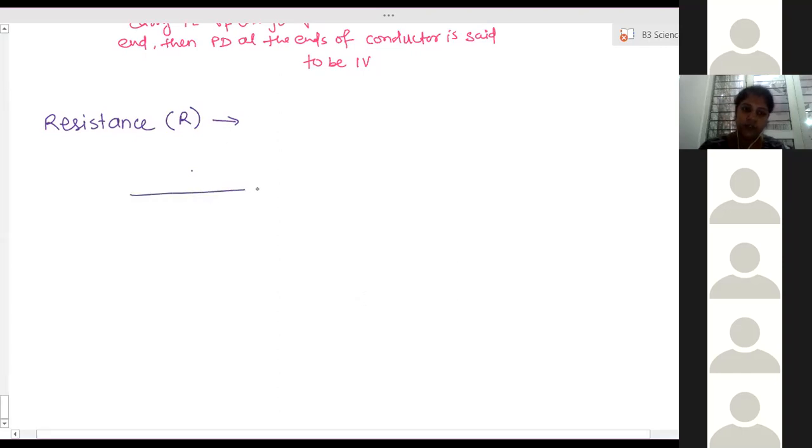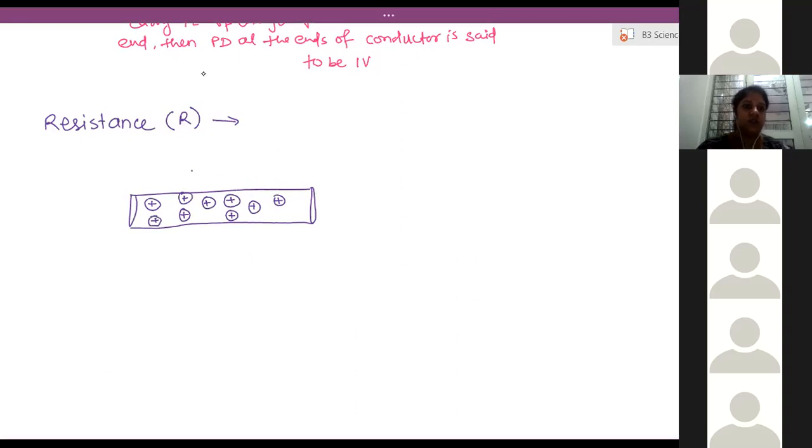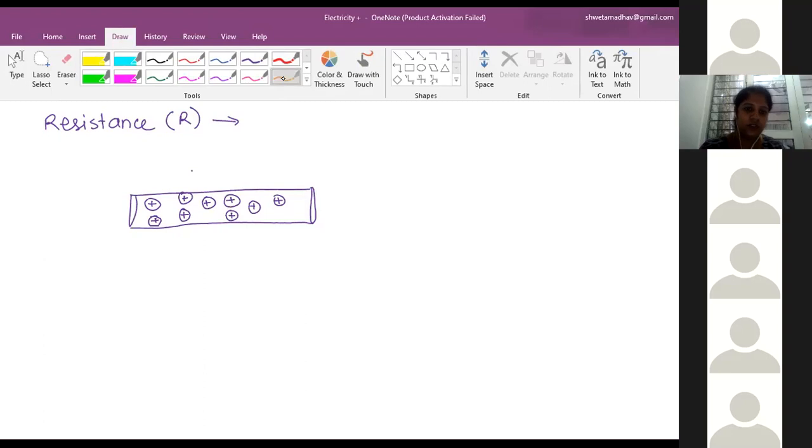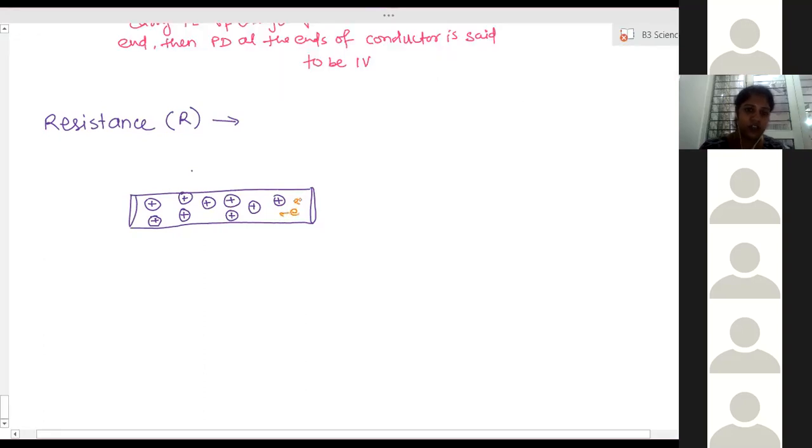So here we see a conductor. I have increased the cross-sectional area to show you the zoomed area, so you can consider it simply as a zoom. You know that atoms are compactly packed inside a solid, and there are free electrons. Suppose these are electrons. This is a part of the wire which I am trying to show you the inner part of.